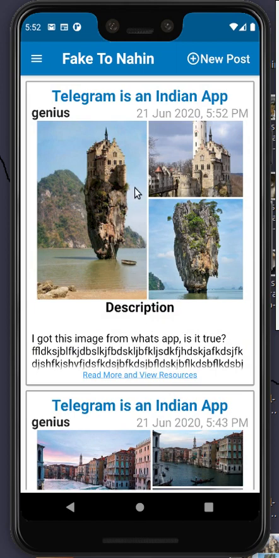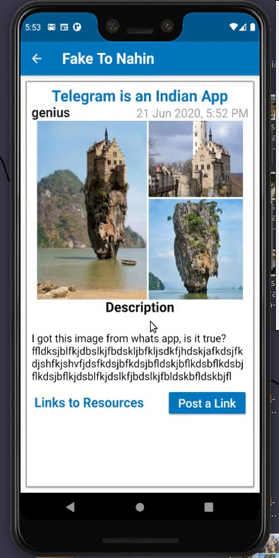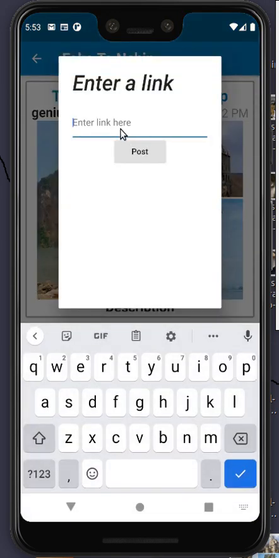So suppose you are Shyam, and you know that this news is fake. You will just click on the post, and here you can read the description, and here you can provide a link to the resource. Suppose you provide the link dainikbhaskar.com.